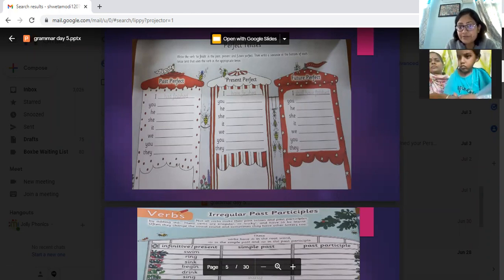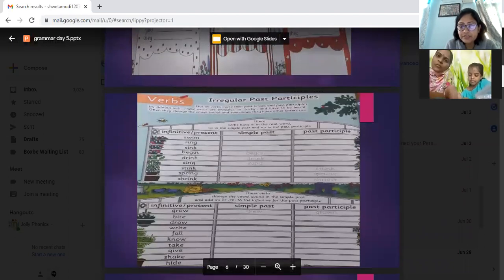So in the past perfect, it is had. In the present perfect, I have, you have, we have, they have, he has, she has, it has. And in future perfect, with I and we can use shall. Otherwise, it will be will have. Okay. Please let me know if you have any doubt. Okay. Now, simple past and past participles.